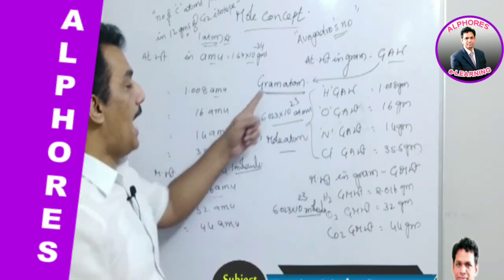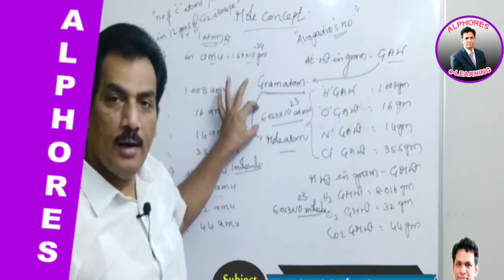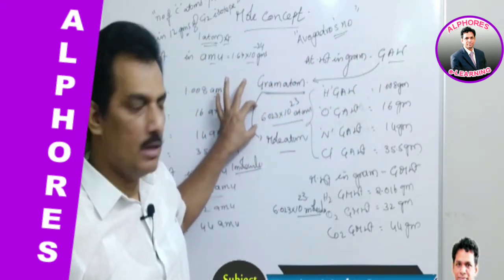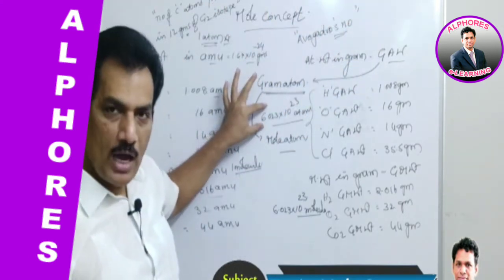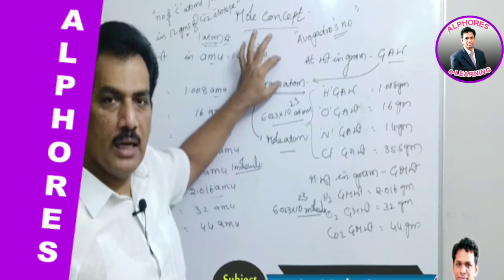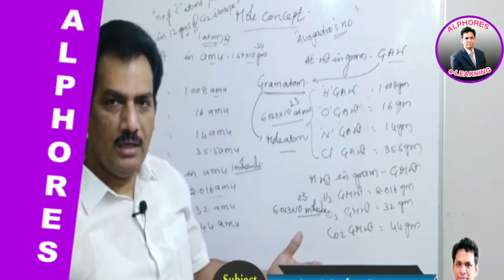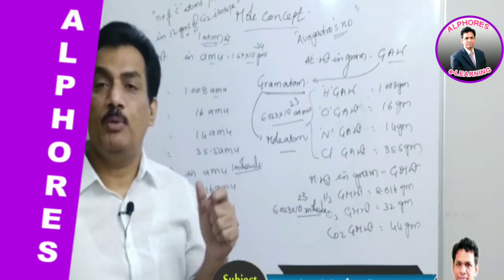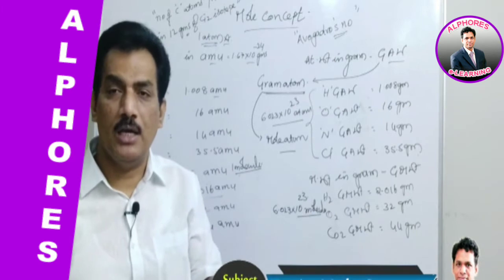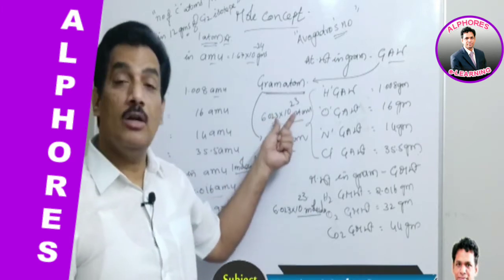Why? Because a gram atomic weight has Avogadro number of atoms. Clear? And as per the mole definition, the amount of any substance that possesses Avogadro number of chemical species is known as a mole.